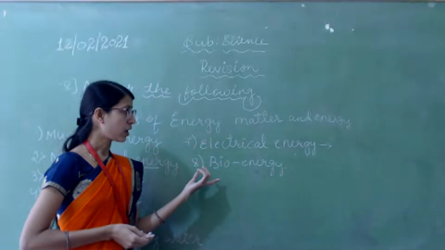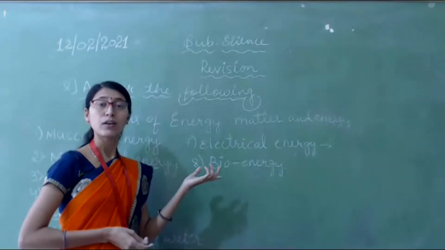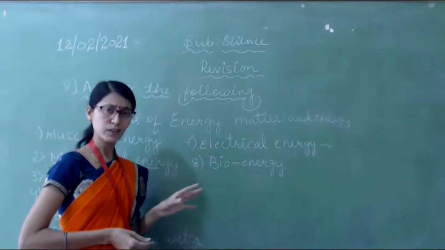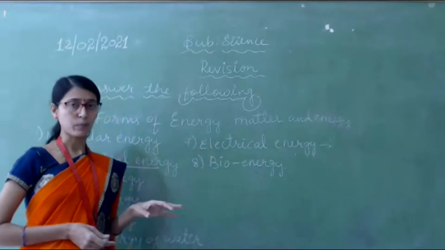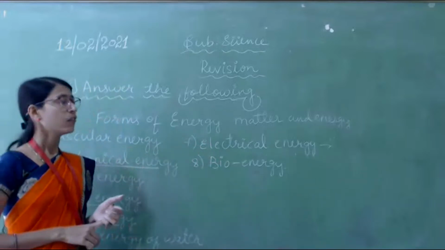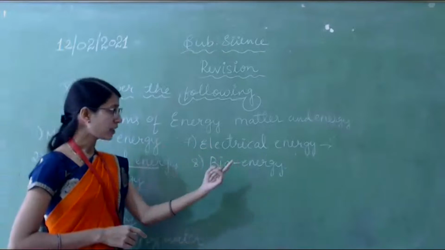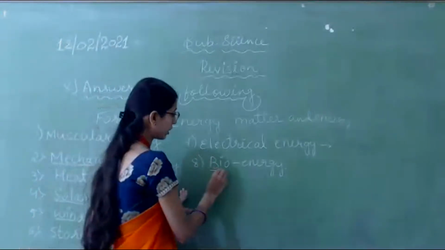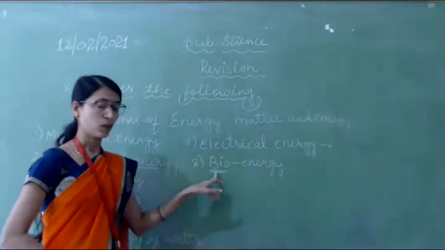By using all that agricultural waste, manure or animal dung, all those things, in the absence of air, after decaying, we can get energy, and that energy is called bioenergy. What are we saying? Bioenergy.